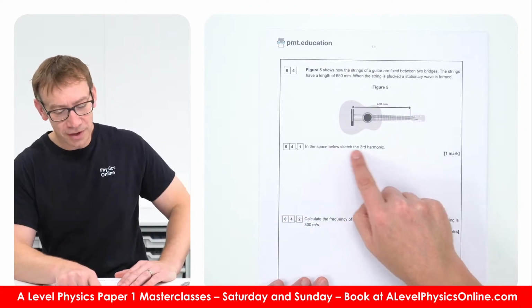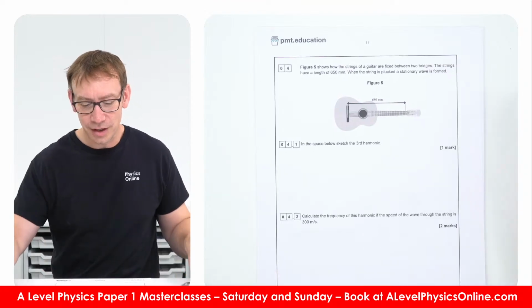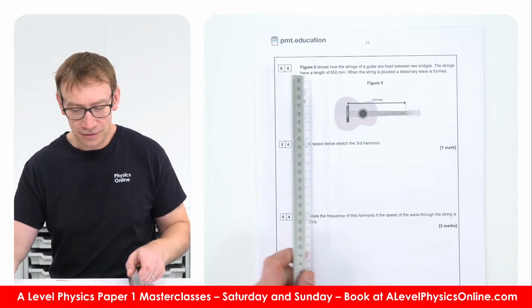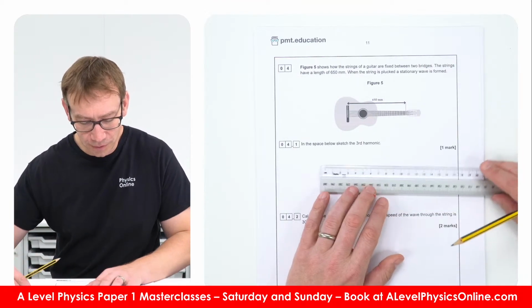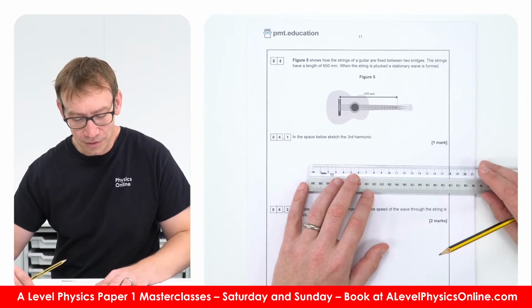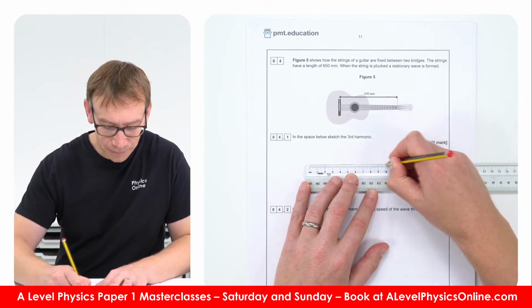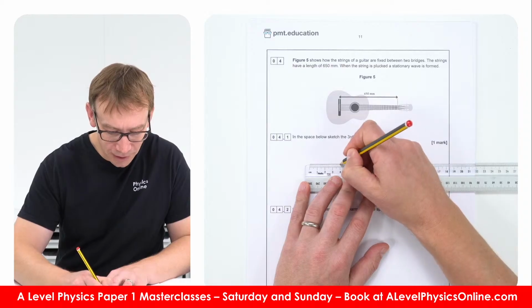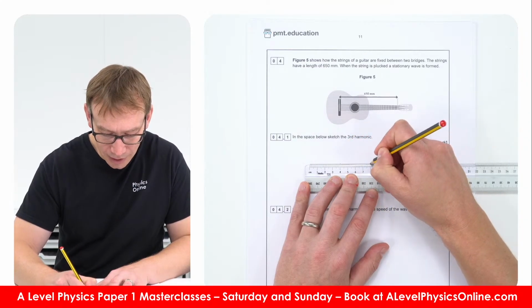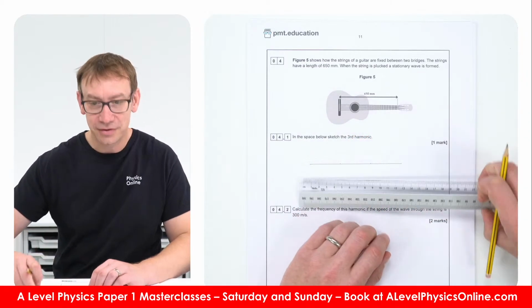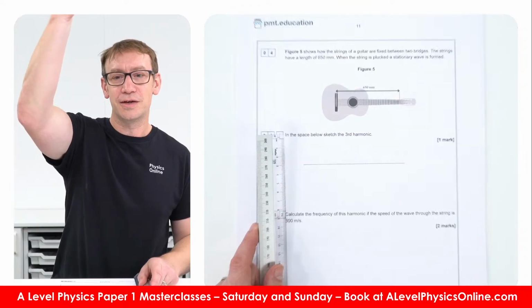Right. In the space below, sketch the third harmonic. My approach to this is, first of all, use a pencil. I'm going to choose something which is a multiple of 3, so I'm going to go up to 12, and put a mark here, and here, and here. So basically, this is my sketch diagram.